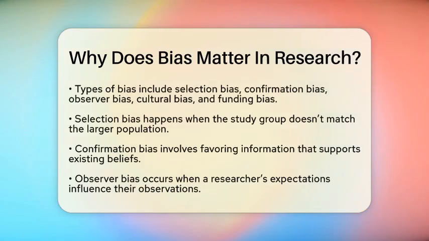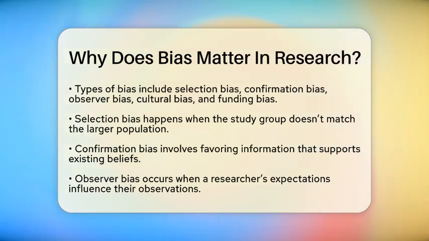There are different types of bias to watch out for. Selection bias happens when the group studied isn't a good match for the larger population. For example, if a survey only asks students from one school, the results might not apply to students everywhere. Confirmation bias is when someone favors information that supports their existing beliefs, ignoring facts that don't fit.